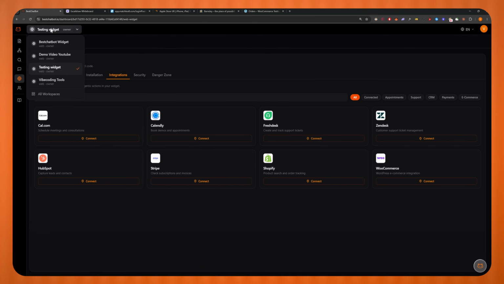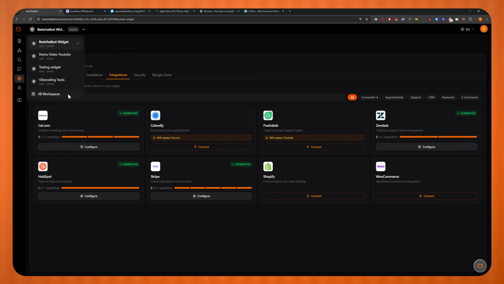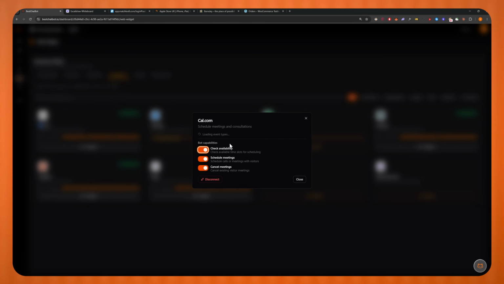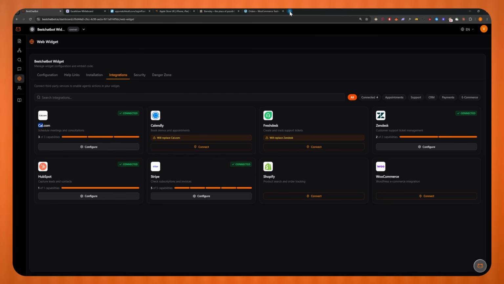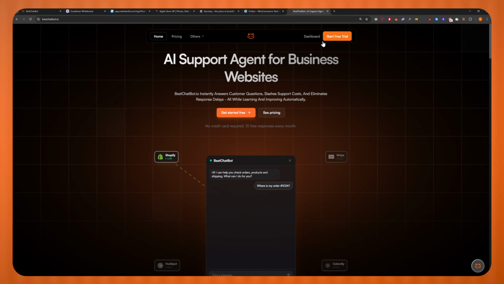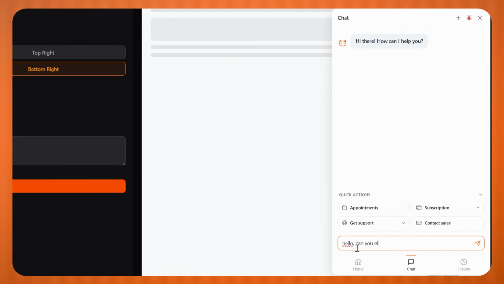Okay, so I'm going to quickly switch to a widget where we do have agentic added for the sake of this video. So let's go into the BestChatBot widget, which, by the way, you can manage all your workspaces and widgets from here. And as you can see, I do have cal.com installed, and I have chosen the 15 minute meeting option by default. I'm going to allow the bot to check availability, schedule meetings, and cancel meetings. I'm going to open a brand new window. I'm going to go into my dashboard, and I'm going to say, hello, can you help me book a call, please?